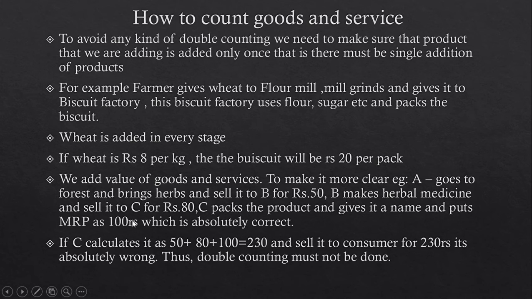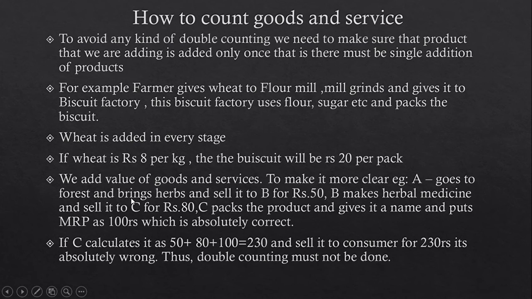He has to take back the 80 rupees he gave to B. So what happens here? He has earned only 20 rupees. His profit is not 100 rupees. So the total MRP is 100 rupees, and this is absolutely correct.